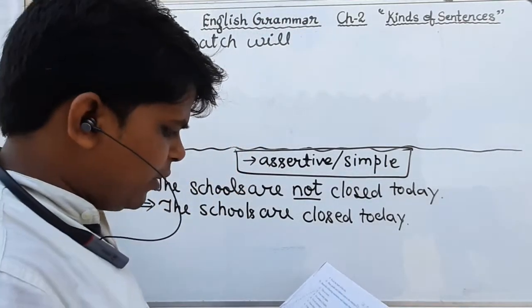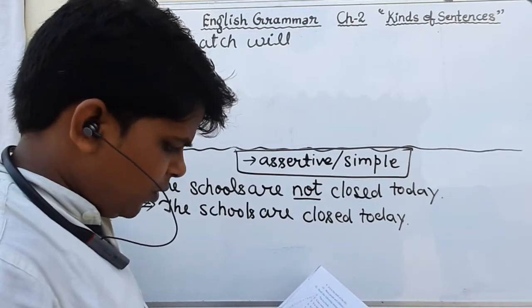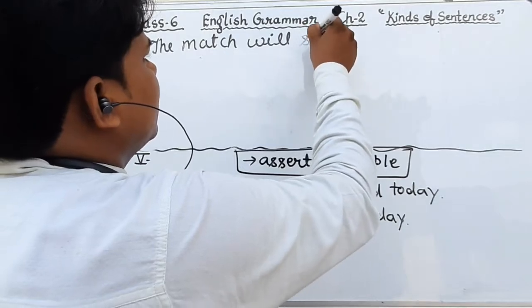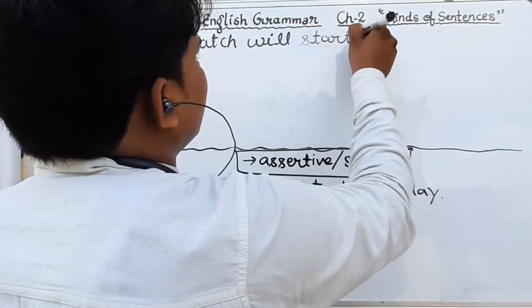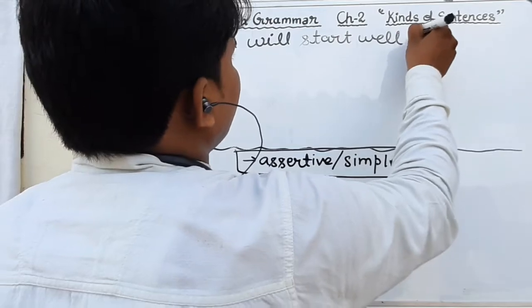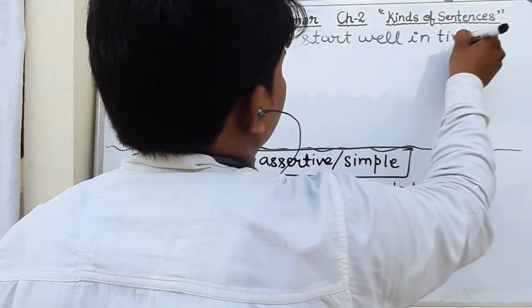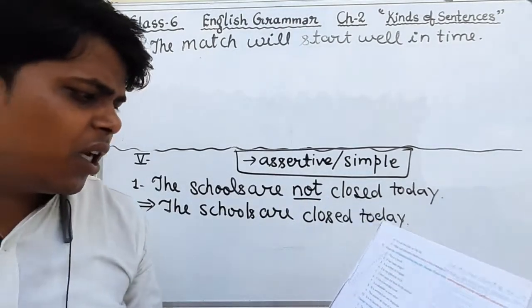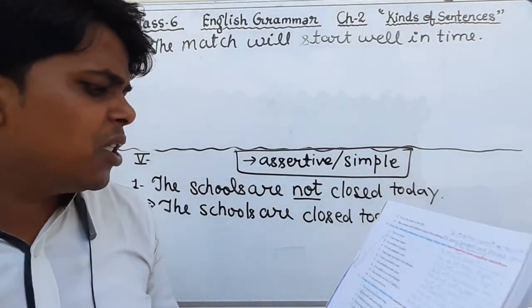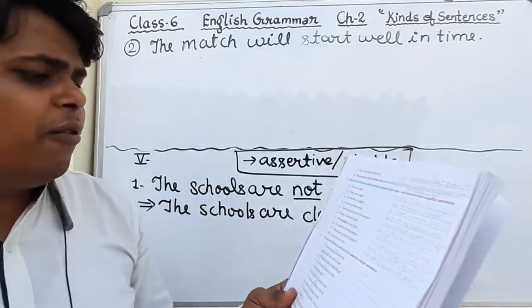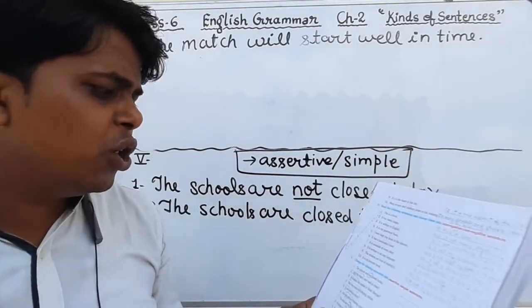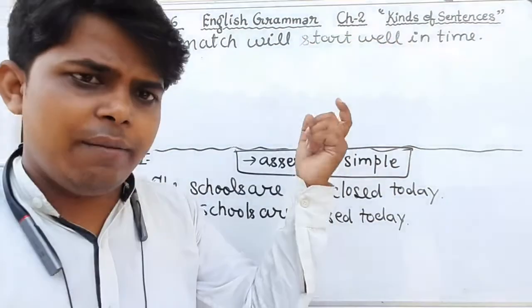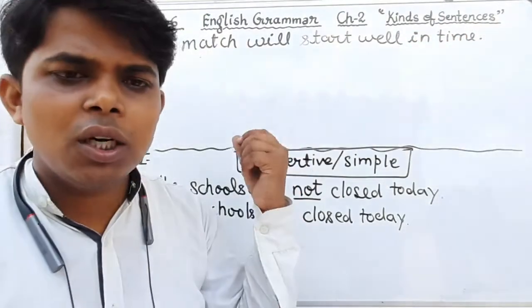The question number 2 we were discussing. The match will start well in time. Okay, students, this is the correct answer of question number 2. The question was, will the match start well in time? And we have to convert it into an assertive sentence. In assertive form, the match will start well in time. At the end of the sentence, we will use the full stop.